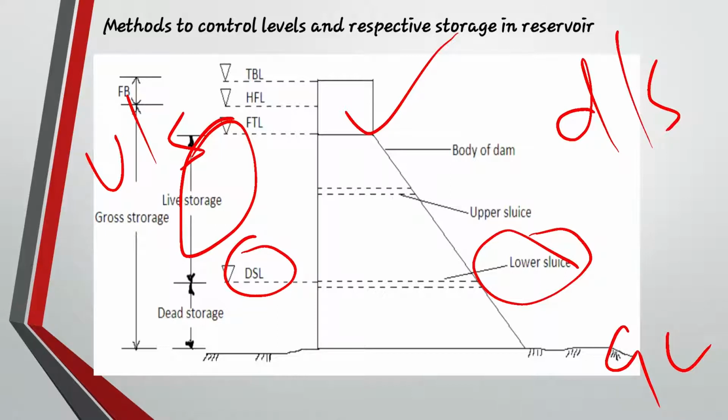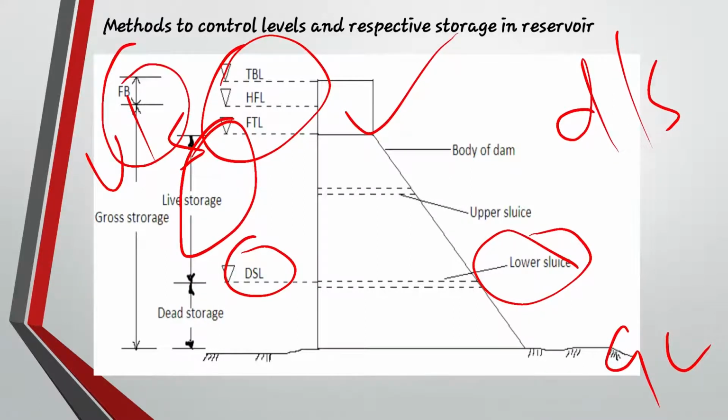Okay, so what is FTL? FTL is full tank level. HFL is high flood level and TBL is total bund level. So these are the abbreviations given, and we will be seeing all these abbreviations one by one and what they mean. And this is freeboard. FB means freeboard.